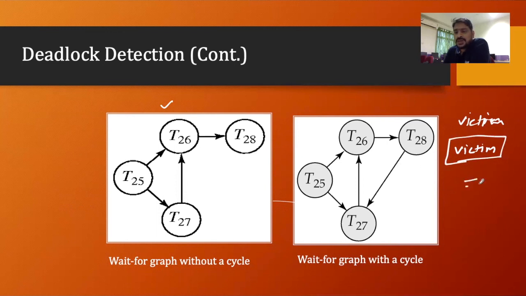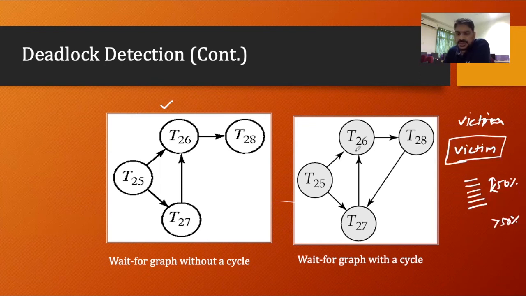Whose operations are, let's say, less than 50% performed, we choose; and whose operations are more than 50% performed, we are not choosing as a victim. Or you can assume that we'll choose the new transaction over the old transaction for rollback as a victim.